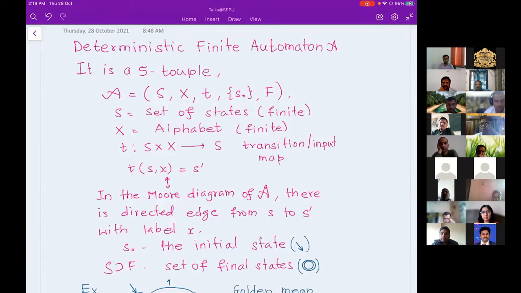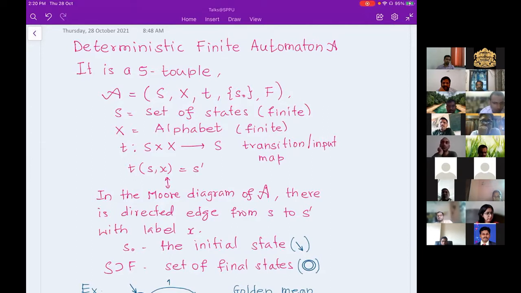Instead of writing an edge set E, in automata theory people use the transition function T. And S0: from the vertices of the directed labeled graph, consider one specific vertex and call it the initial state. Another subset of states I denote by F. F is a subset of S, and that set I call the set of final states. The important thing is how the edges are explicitly written in this kind of presentation.